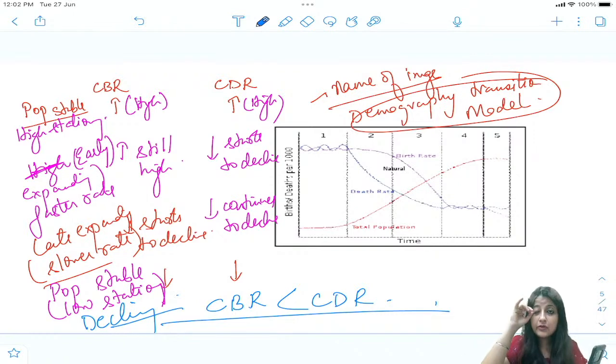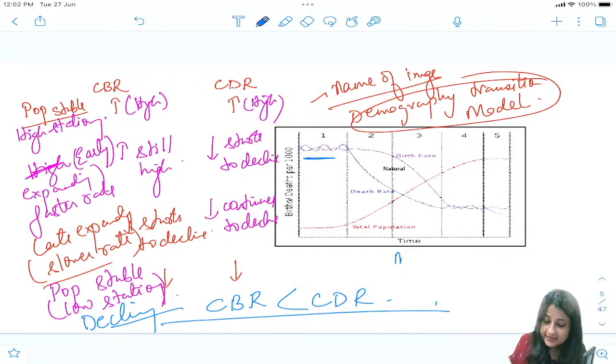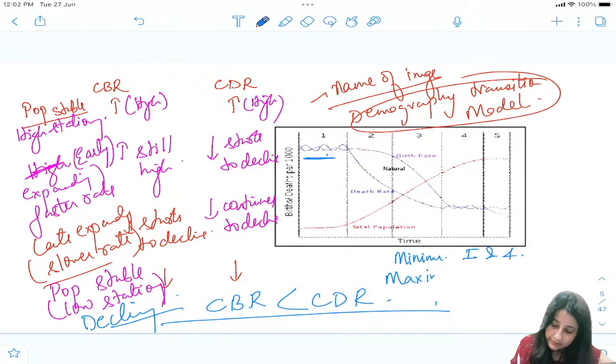Okay, now look at the diagram over here. What is demographic gap? CBR minus CDR. So where is the demographic gap minimum? See, the gap between the purple color, which is birth rate, and the blue color, which is death rate. The gap is very small in stage 1 and stage 4, right? All right, where is the gap maximum, everybody? If you see, where is the gap maximum, like which came in your MCQ?